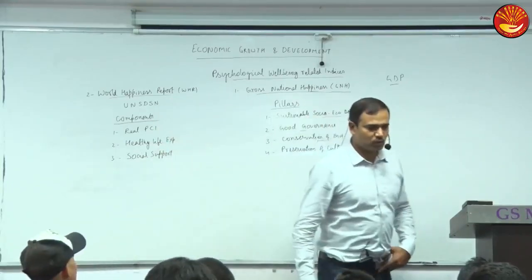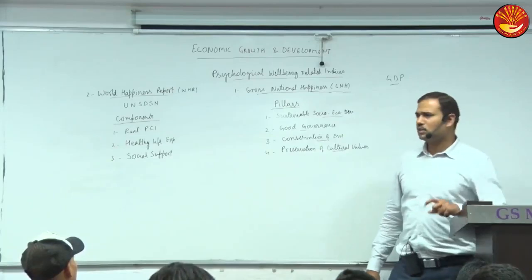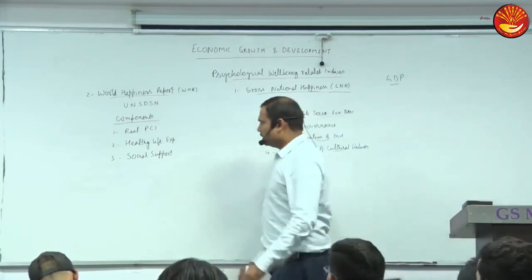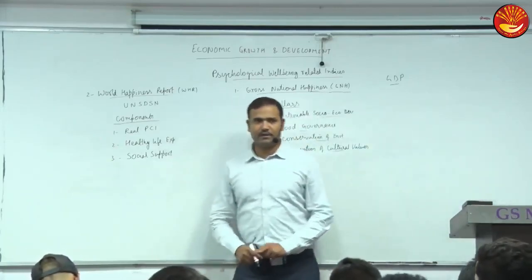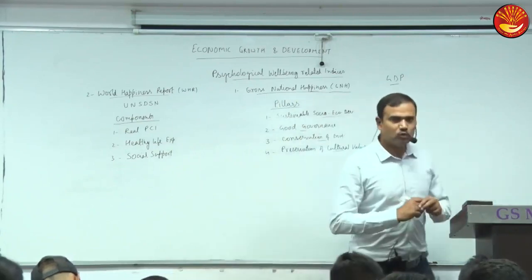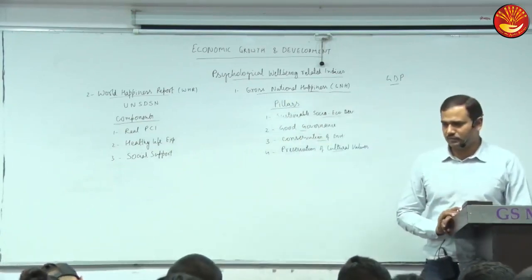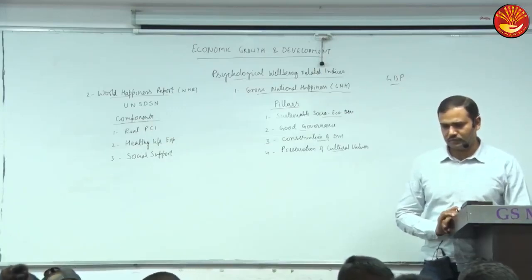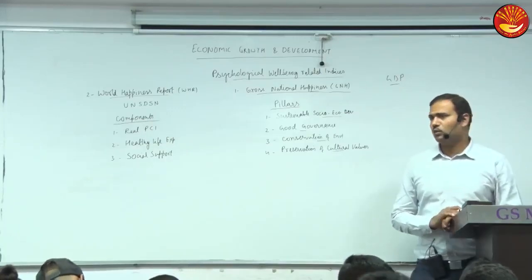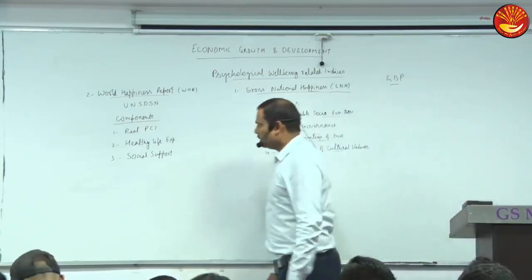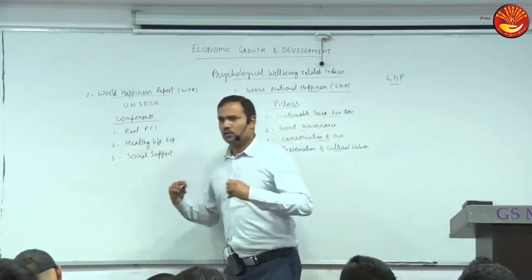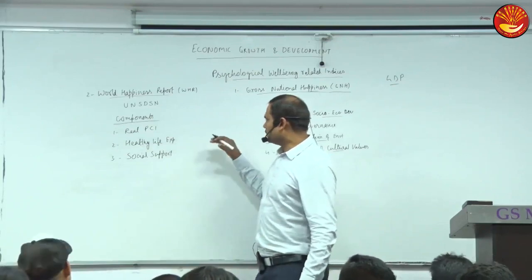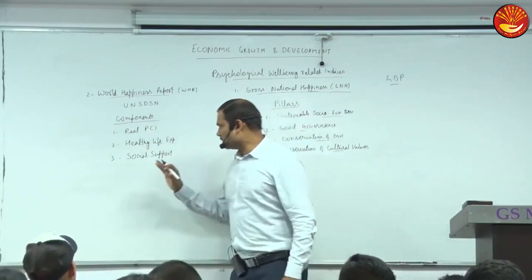Social support means having someone to count on. What is the meaning of having someone to count on? This is measured like opinion surveys are conducted.